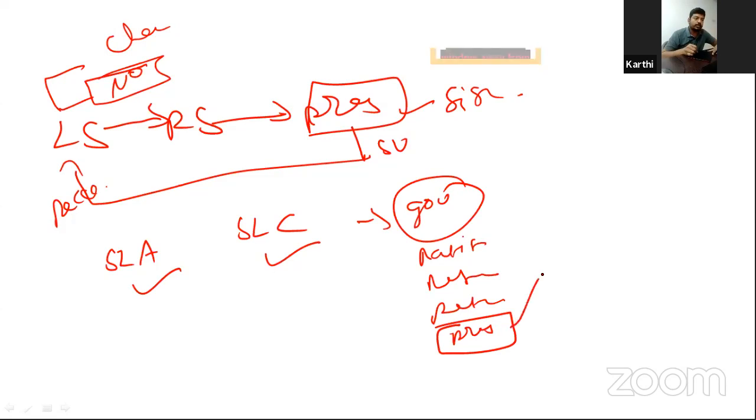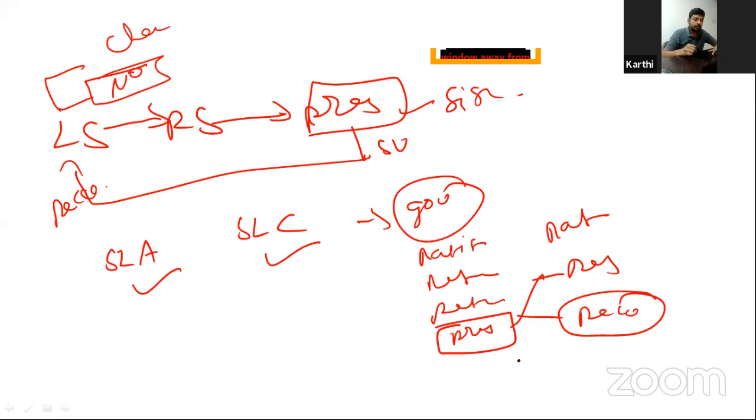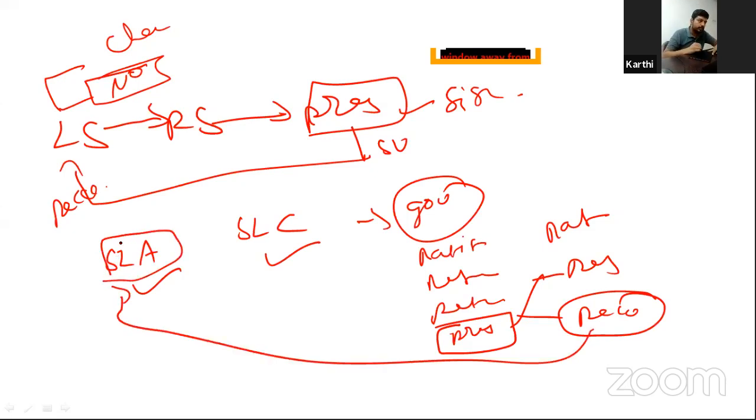Now the president has the same options: he can ratify, he can reject, or he can send it for reconsideration. Suppose the president exercises this option and it is given for reconsideration. Now the state legislative assembly has to modify the provision.